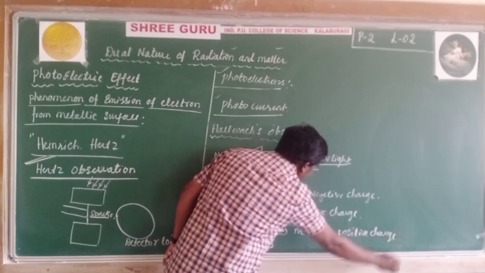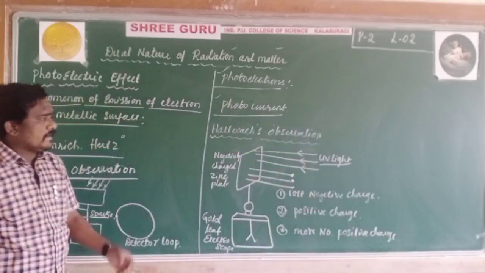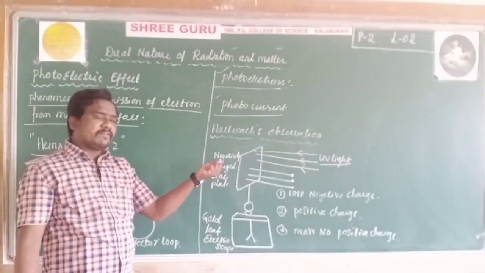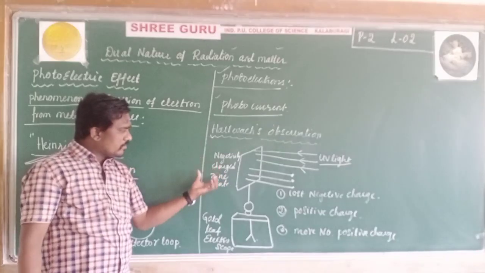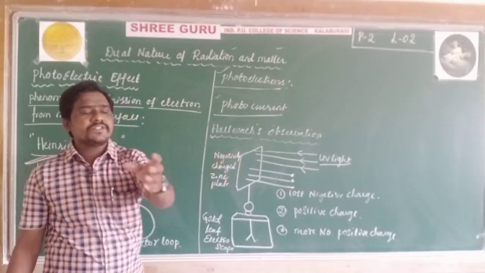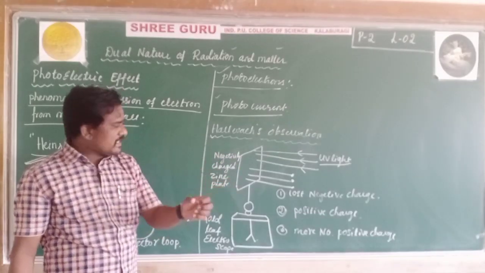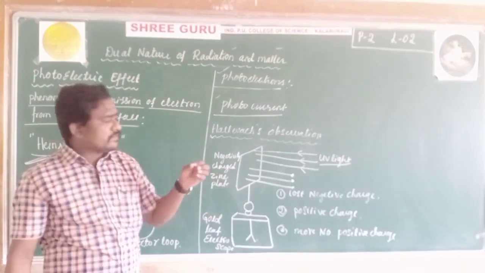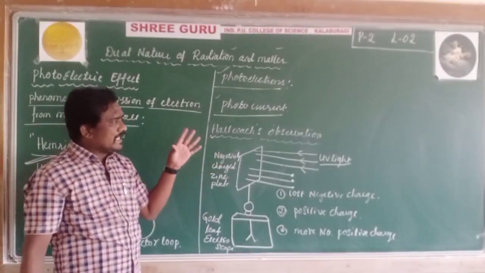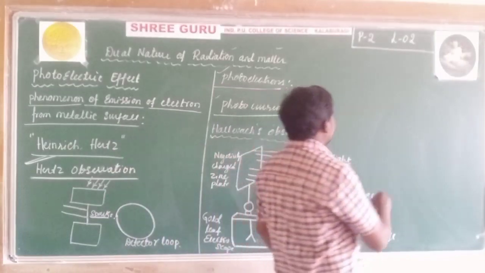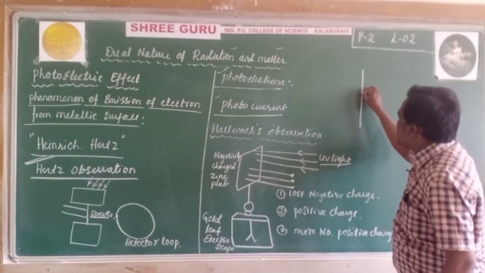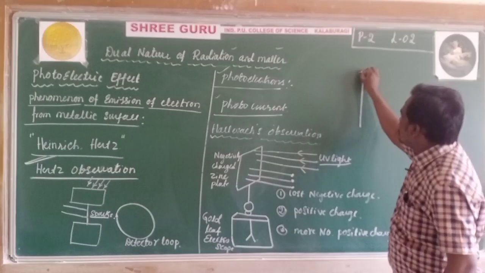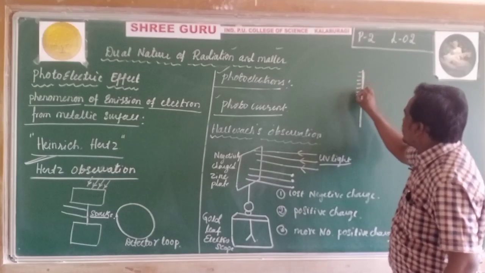Hence the conclusion is that when light of suitable frequency is incident on the zinc plate, there is removal of negative charge. Negative charge removal means the emission of electrons from that zinc metallic surface. Now consider, initially this is a zinc plate, negatively charged.